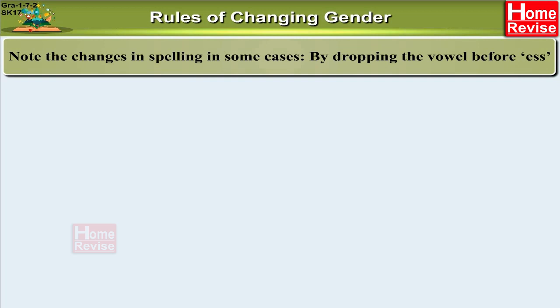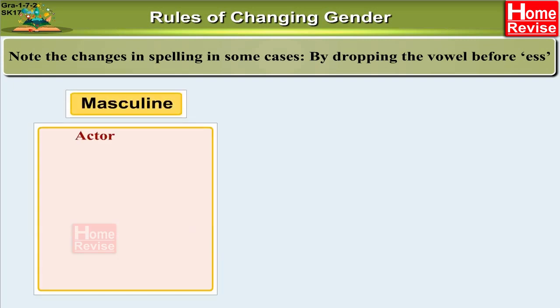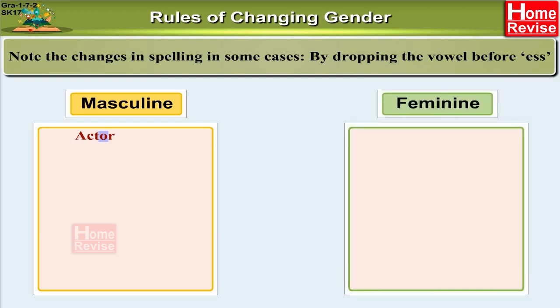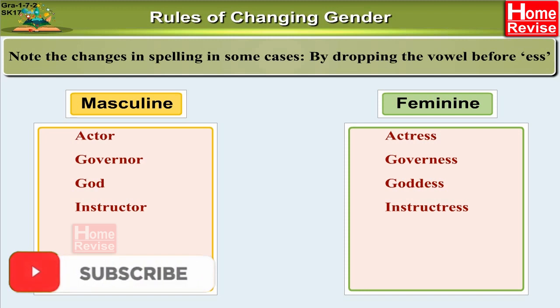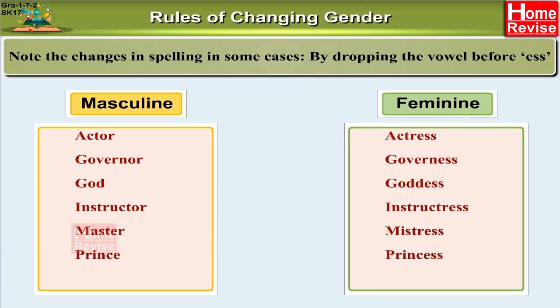Note the changes in spelling in some cases by dropping the vowel before ess. Masculine actor, dropping the vowel o before r, makes feminine actress. Governor, governess. God, goddess. Instructor, instructress. Master, mistress. Prince, princess. Tiger, tigress.